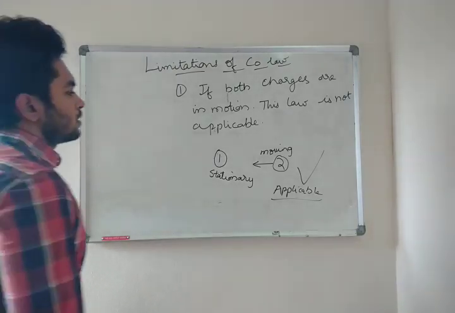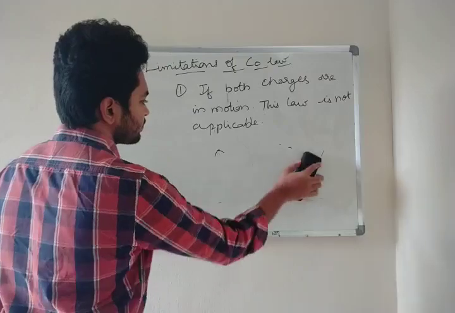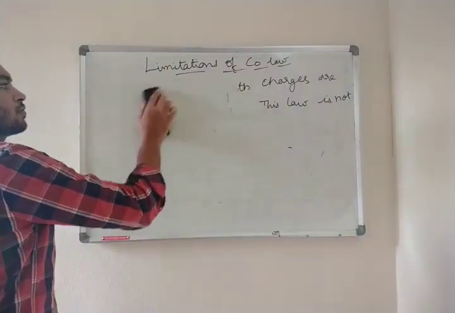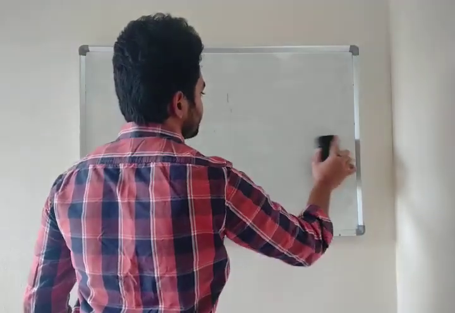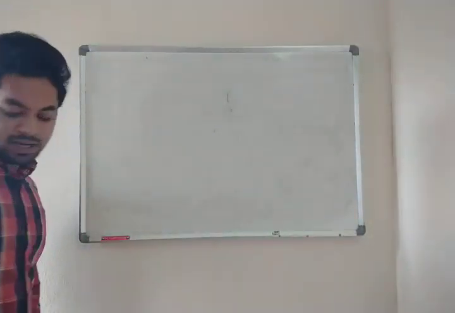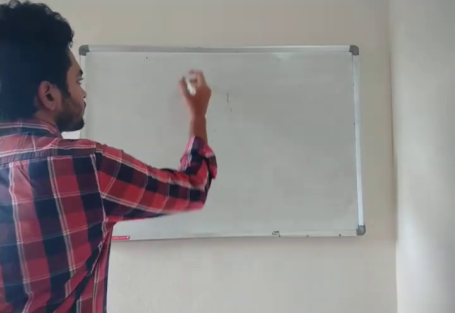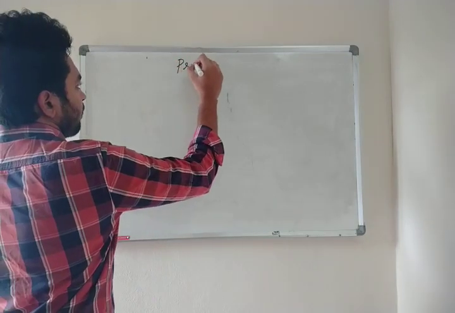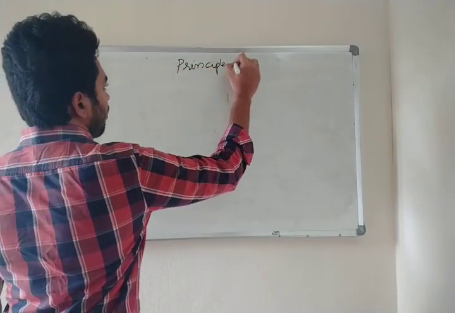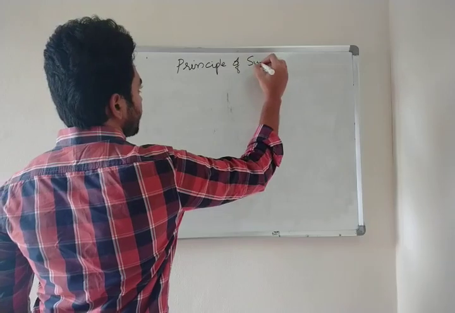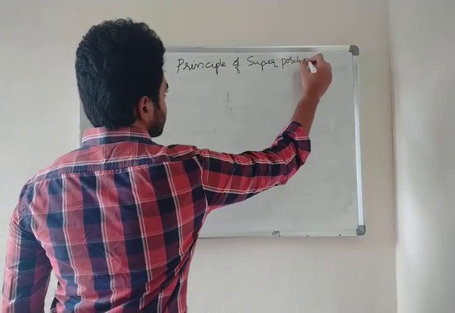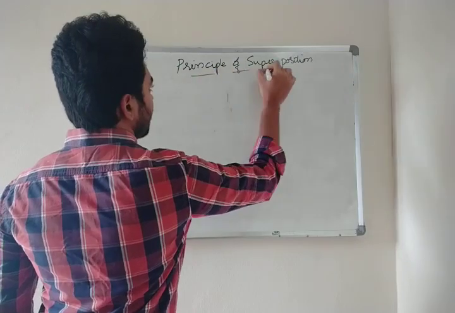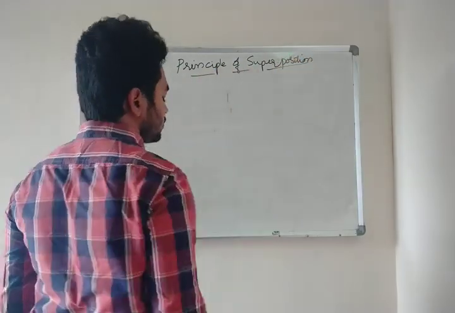Okay. Next. The next topic is principle of superposition. Now, what is this principle of superposition?